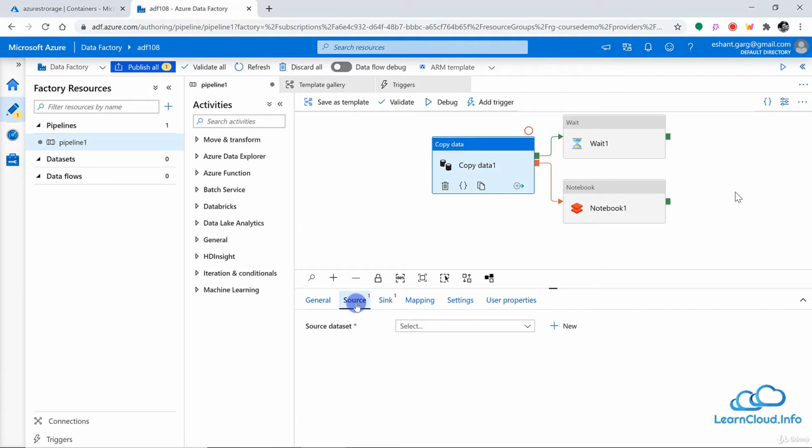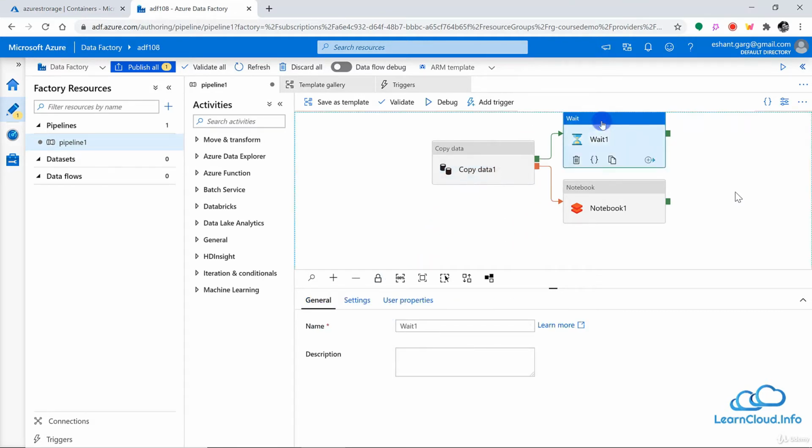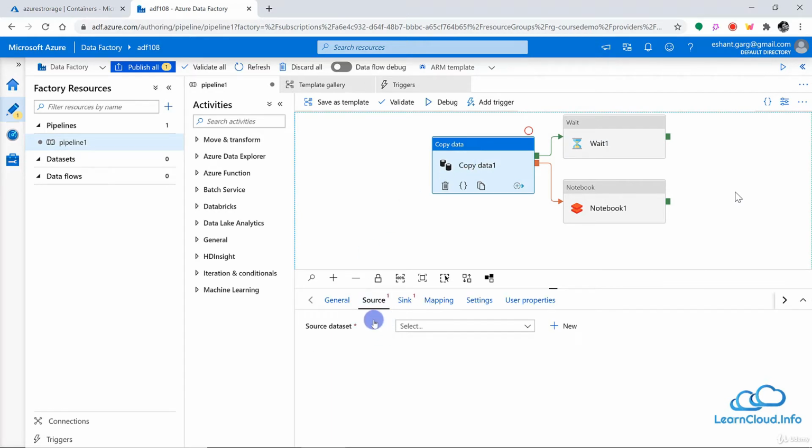Now, there may be some activities which may not require a data set. For example, the wait activity. Wait does not have any requirement to create or to store a data set, so we do not have a data set in the wait activity. But anyway, the point is you can create a data set right from within here, or you can create from